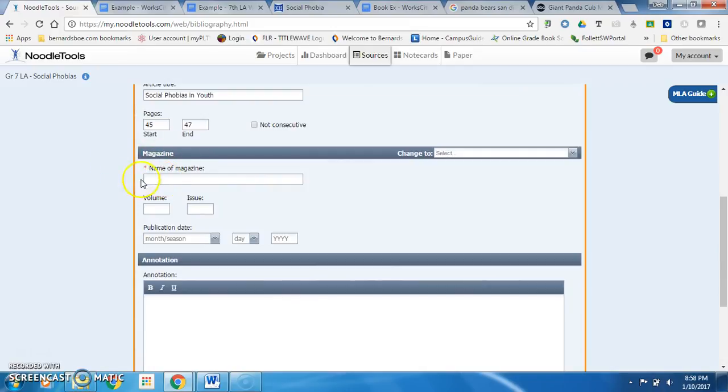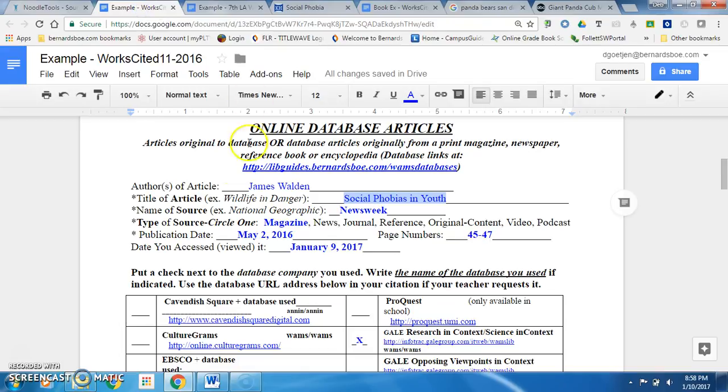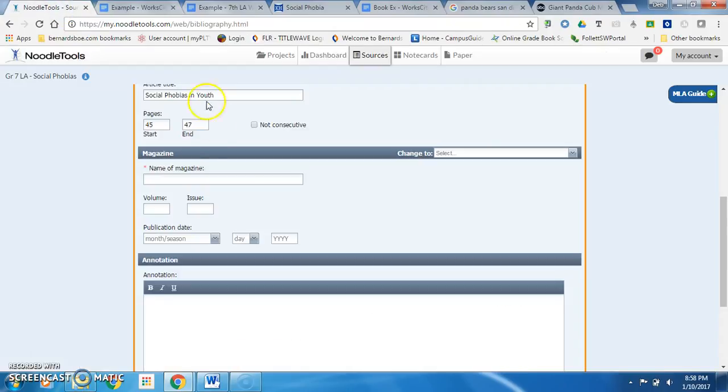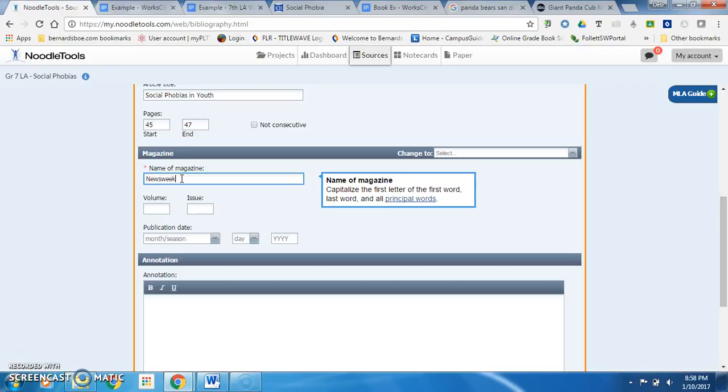Okay, now for me, I have to put in magazine information. Yours might say newspaper information or journal information. So you would fill in the appropriate fields for your type of source. I need the name of my magazine. So I'll go back here and look for name of source. And for mine, it was Newsweek. So I'll type in Newsweek. You would type in the name of your magazine or newspaper or journal.